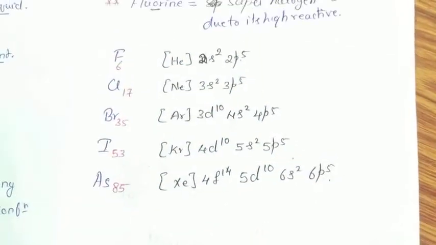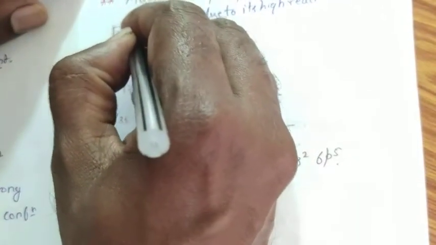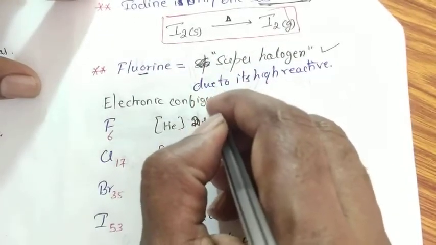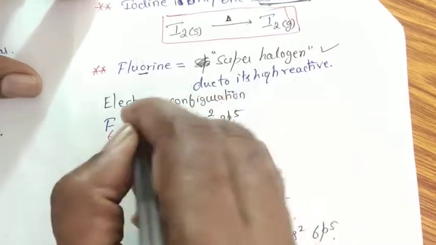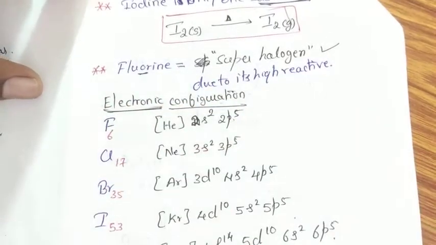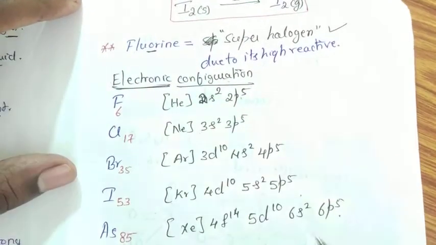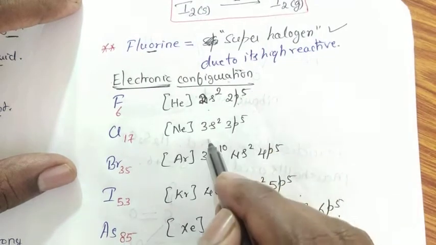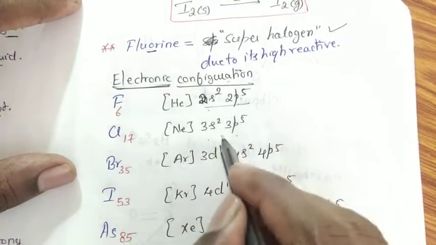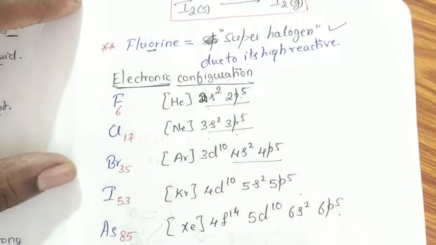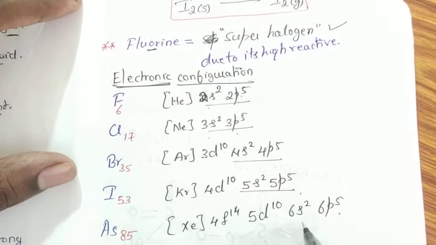So coming to general electronic configurations. The electronic configurations of these elements are like this: fluorine 2s2 2p5, chlorine 3s2 3p5, bromine 4s2 4p5, iodine 5s2 5p5.